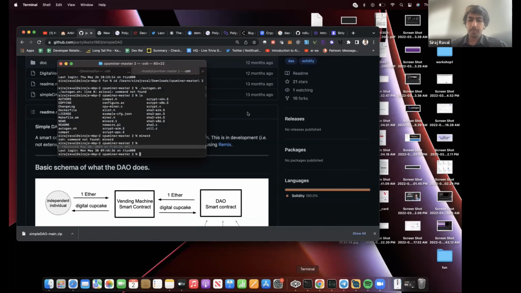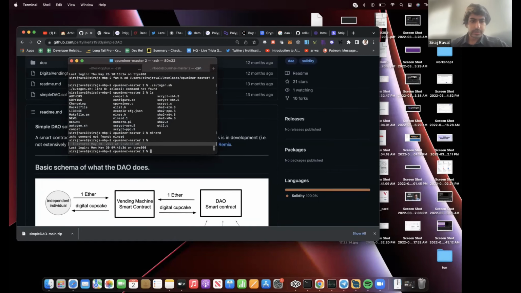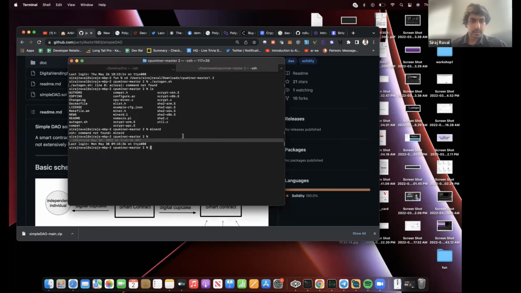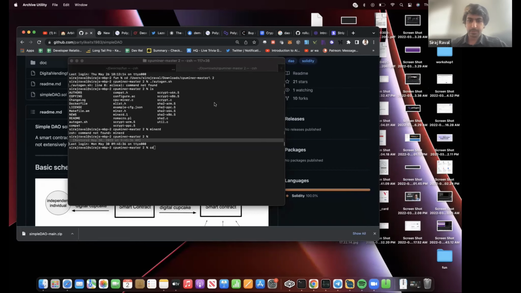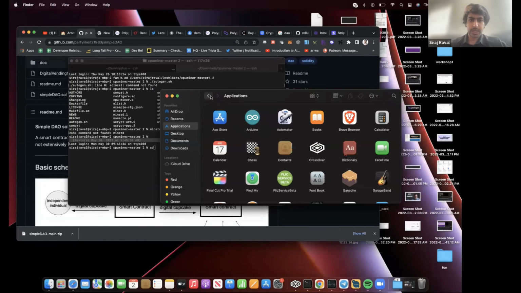So if we open this up, you can see I was mining some Bitcoin here briefly. We're going to open up Simple DAO. There's Simple DAO.